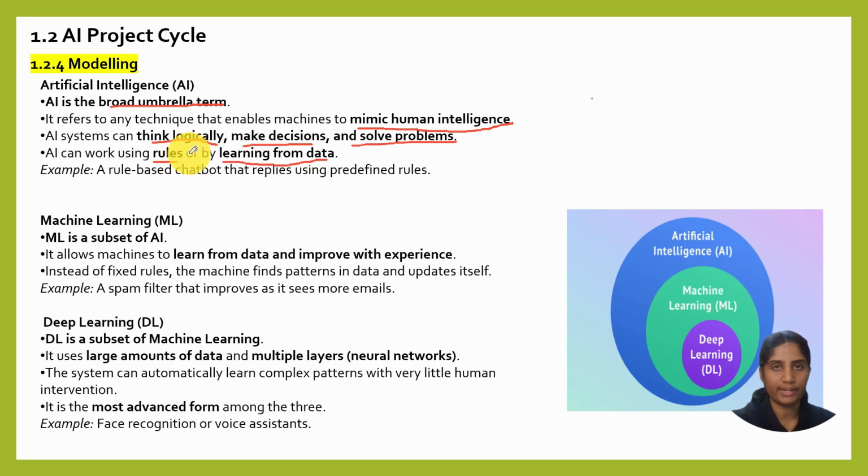This is another broad category which I will try to explain in the upcoming videos. So for example, in artificial intelligence, we have a rule based chatbot that replies using predefined rules. If we want to train a machine, we can do it accordingly. In olden methods, we used an if else condition. For example, if the traffic light is green, then go. If the traffic light is red, stop. We give these types of conditions, and based on these conditions it will set the output accordingly. So this we call rule based.